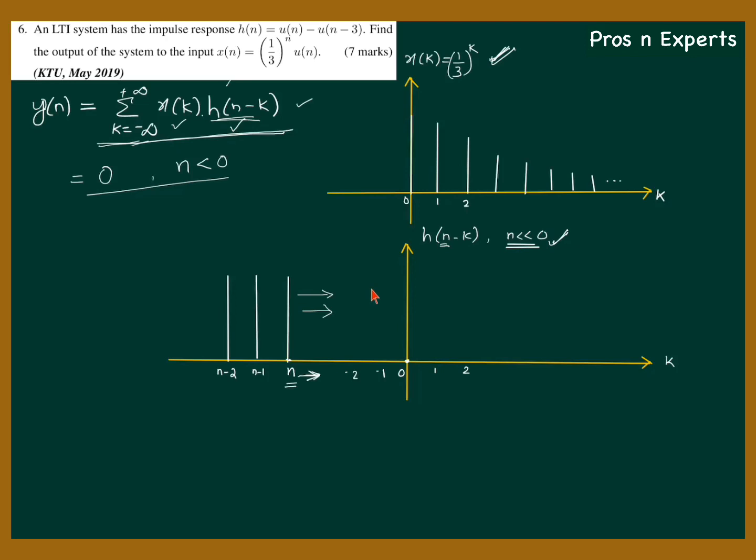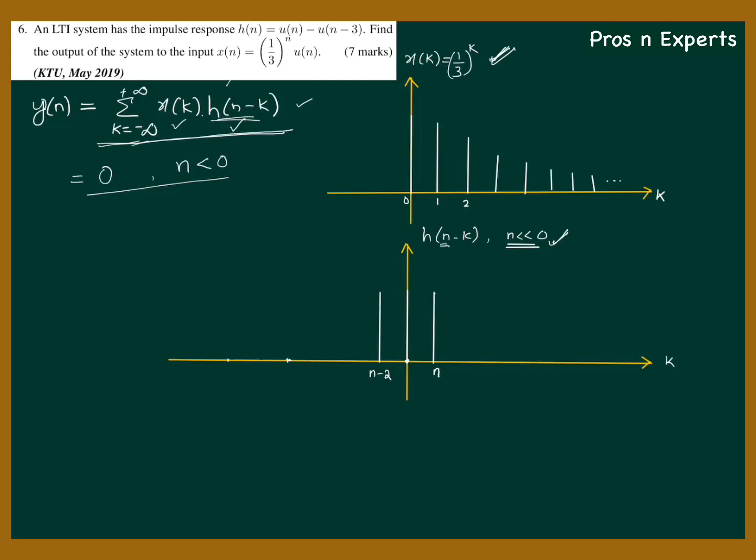So that is the next condition. I will draw that for you. This could be the graphical representation of the second case, where the first sample will be coinciding with x of k, but the last sample will not be. So n will be here, but the last sample n minus 2 will be out of x of k.